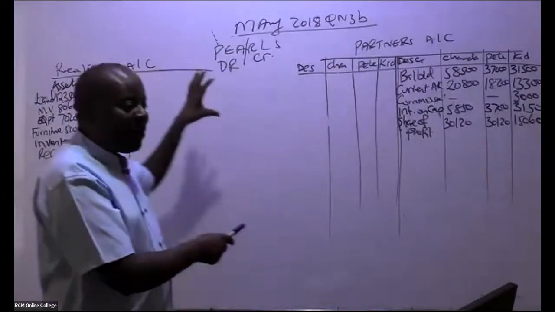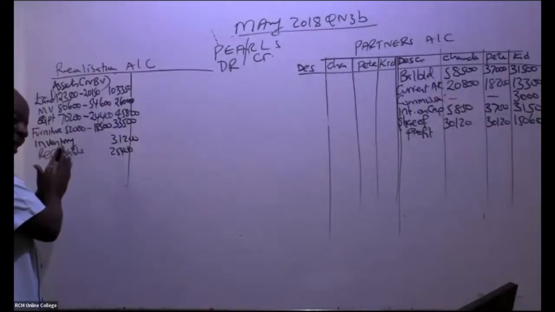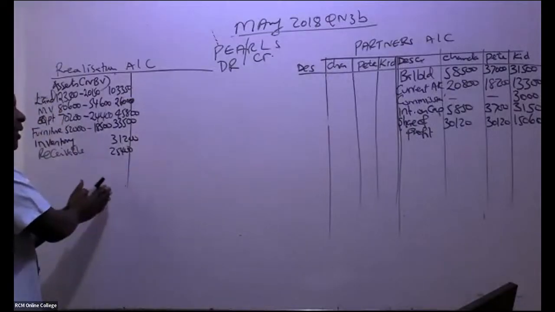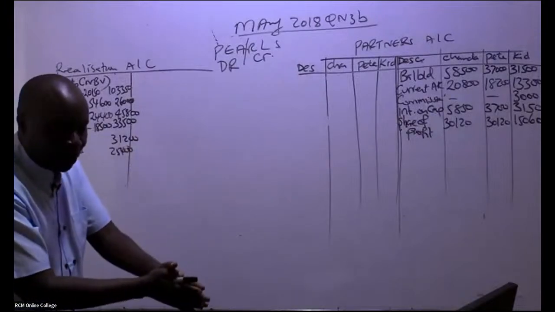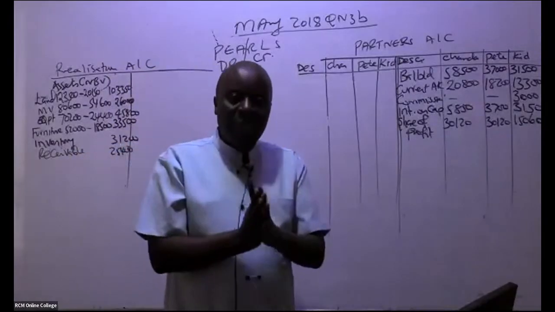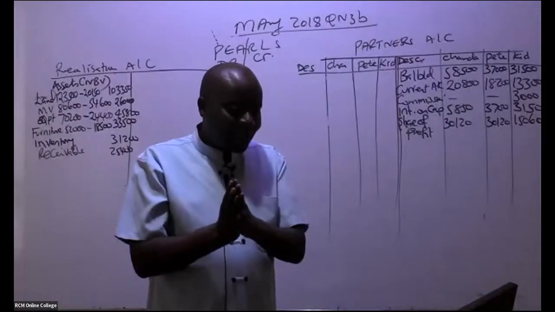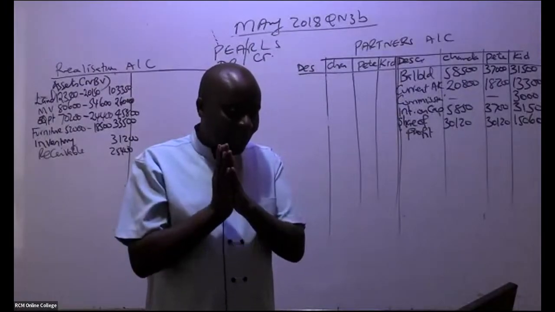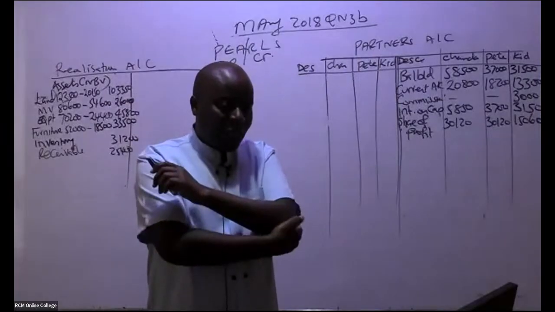If they were taken over by the new company, then I would have debited here, because here we only debit this account with assets that went to the new company that was formed. Is that clear, John, and everyone else? Is that clear that to the realization account, we shall only take these?